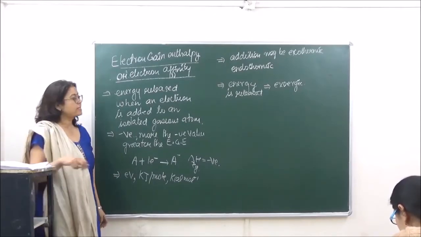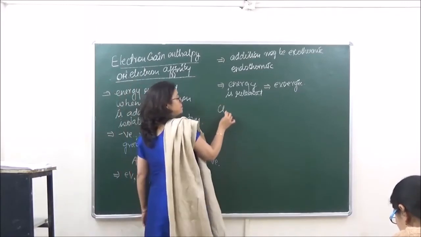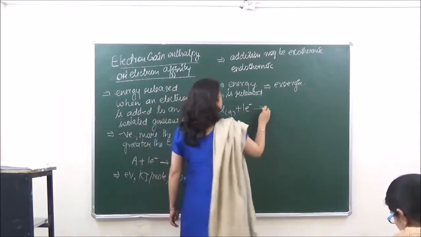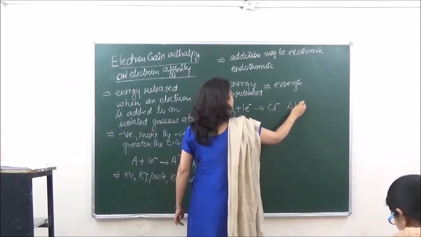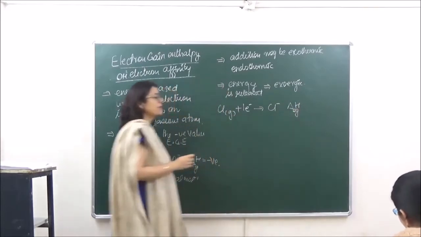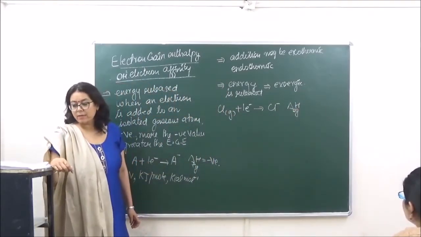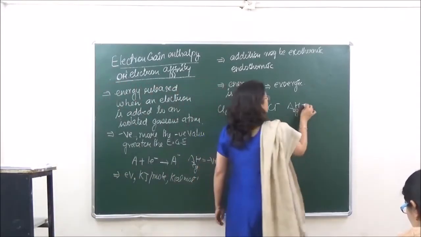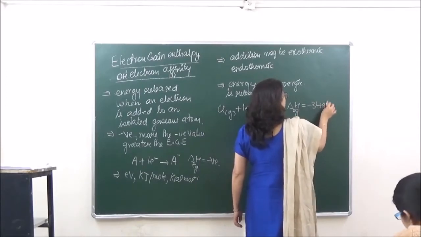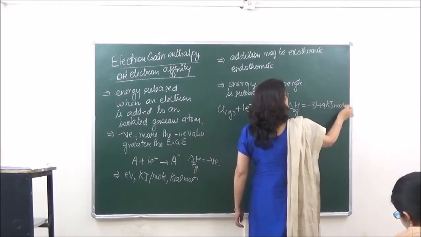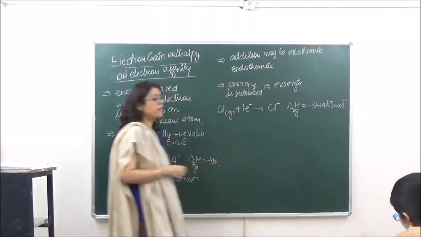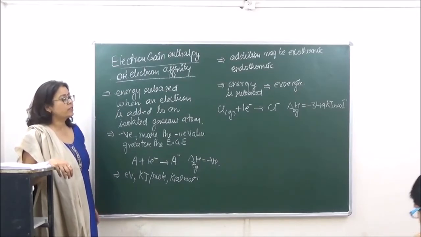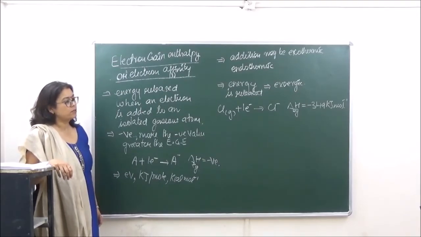Okay, for example, we are taking chlorine in the gaseous state. We are adding one electron to give us Cl negative, and delta H for such a reaction, which is known as the electron gain enthalpy, is minus 349 kilojoules per mole. Minus 349 kilojoules per mole. This is the highest value of electron gain enthalpy of any element. So we say that chlorine has the highest value of electron gain enthalpy in the entire periodic table. Clear?